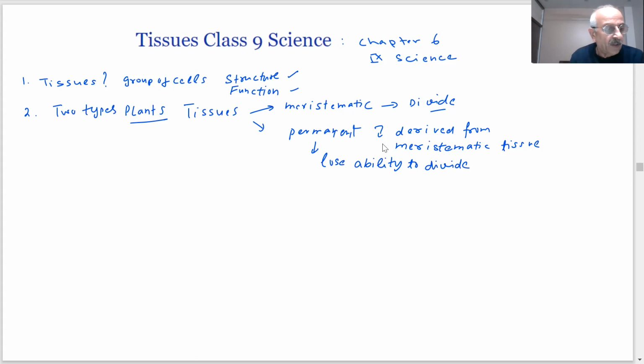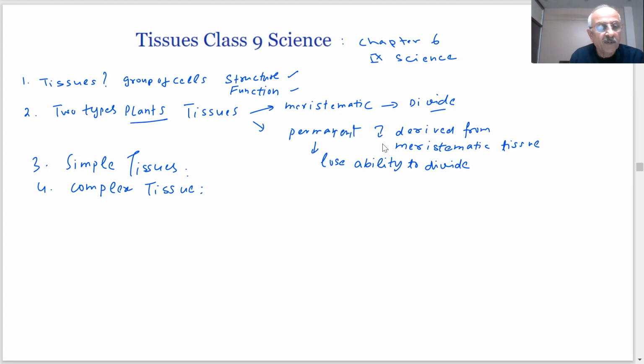All right. And what are the types of simple tissues? Parenchyma, collenchyma, and sclerenchyma are the simple tissues, and there are complex tissues. Which complex tissues we know, students?